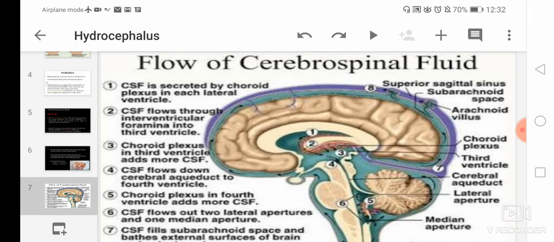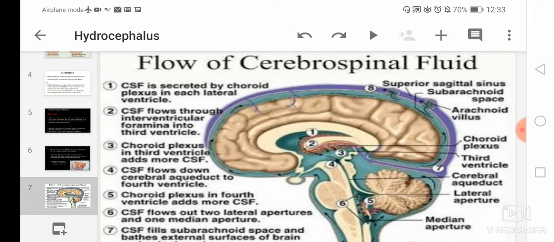Then third point here we will see that the choroid plexus in the third ventricle adds more of this CSF. Now CSF is in the third ventricle, and in the third ventricle the choroid plexus will add more of the cerebrospinal fluid.